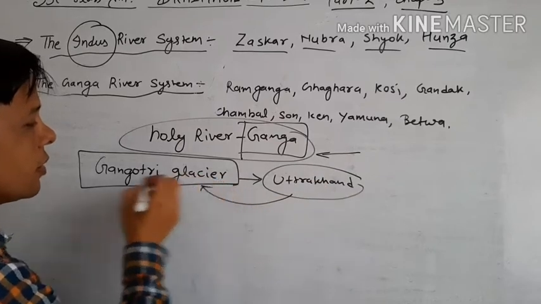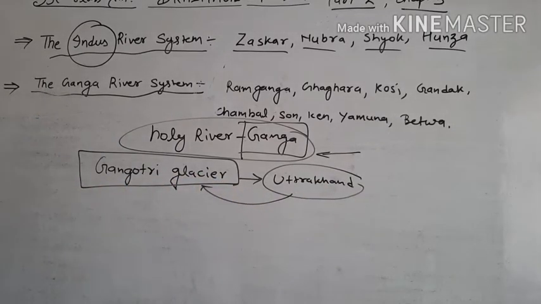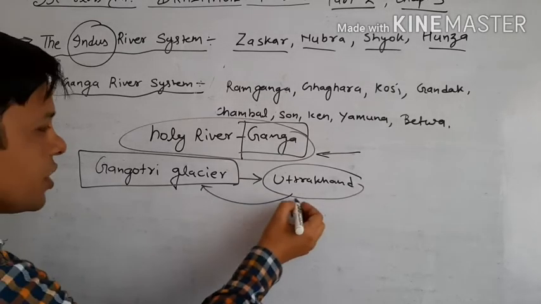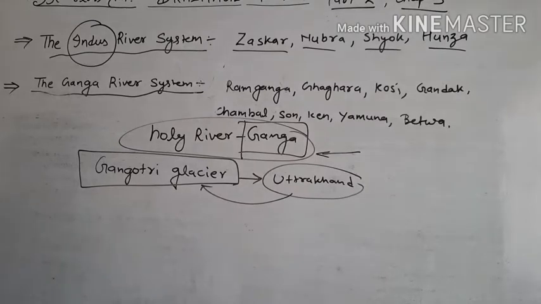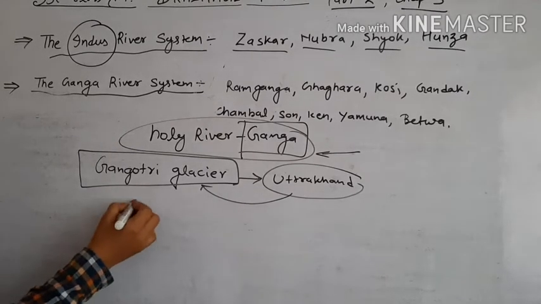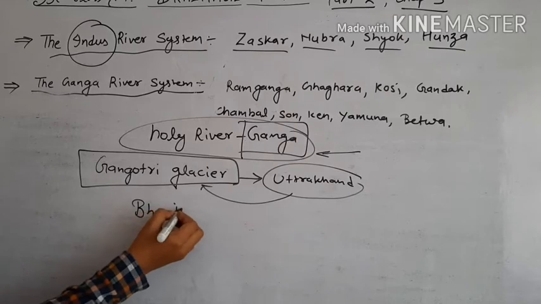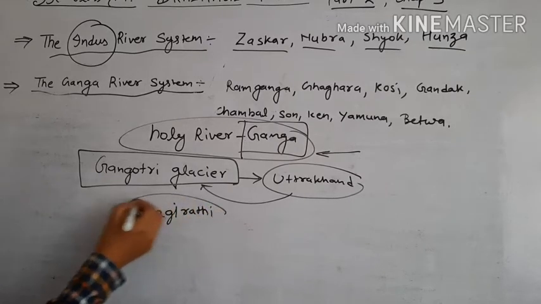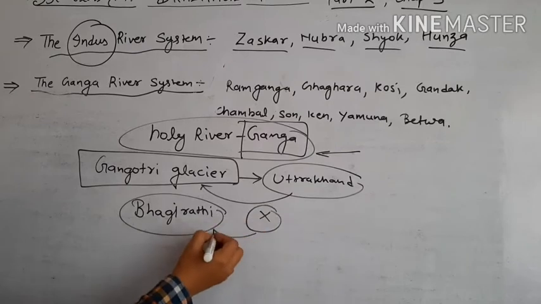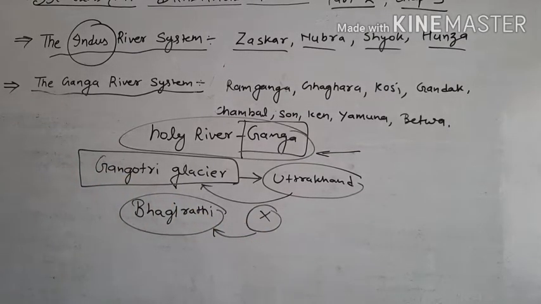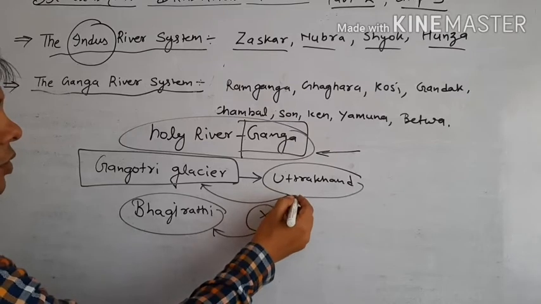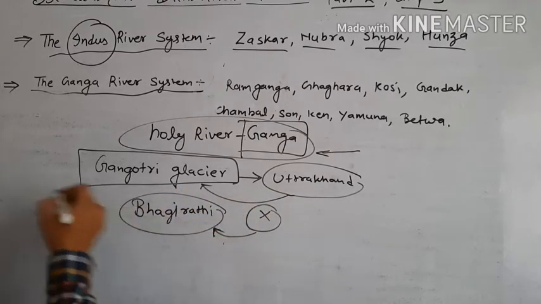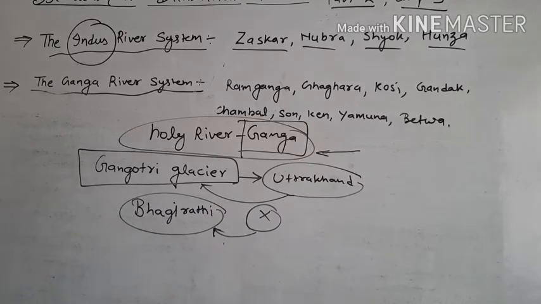On the origin point where this river originates, we call this river Bhagirathi, not Ganga. This is an important fact about the Ganga river: at the origin point, we call it the Bhagirathi, not Ganga.